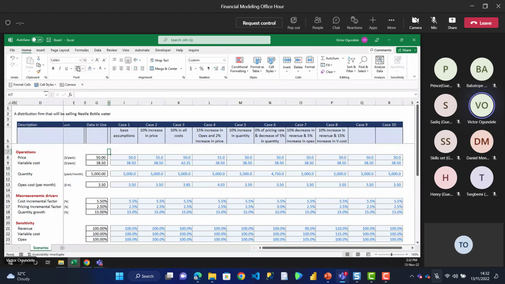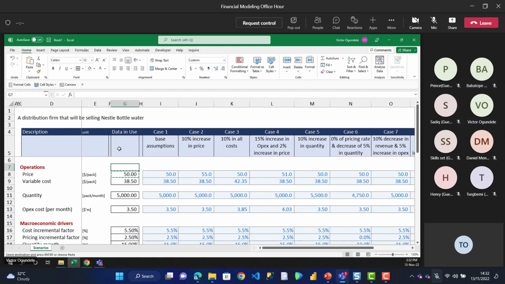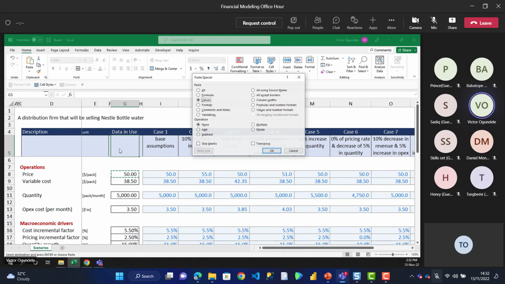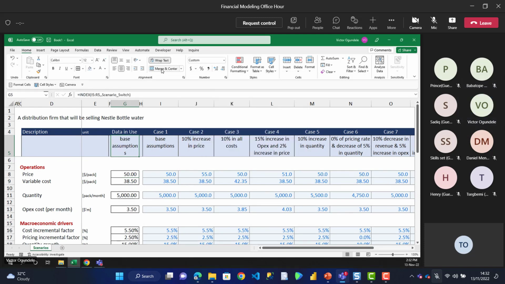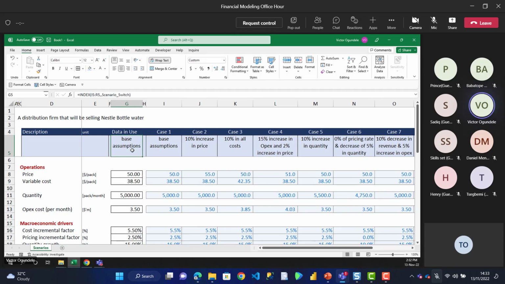So you can see now, you can have like 20 different cases with their different options. For the one in use, let me copy the formula here, Control C, and paste as formulas. Let me wrap the text as well and merge and center. Any case that has been chosen will automatically come in here.